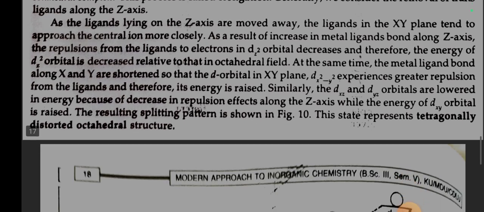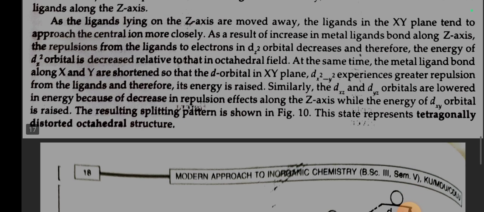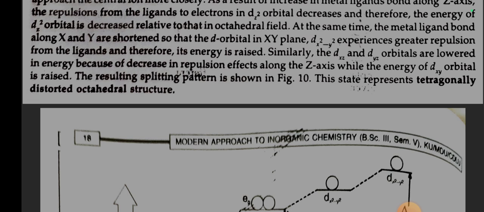As the ligands lying on the z-axis are moved away, the ligands in the xy plane tend to approach the central ion more closely. As a result of increase in metal-ligand bond length along the z-axis, the repulsion from the ligands to electrons in dz square orbital decreases, and therefore the energy of dz square orbital is decreased relative to that in octahedral field. At the same time, the metal-ligand bonds along x and y are shortened so that the d orbital in xy plane, dx square minus y square, experiences greater repulsion from the ligands and therefore its energy is raised.